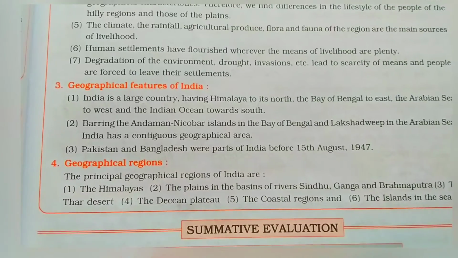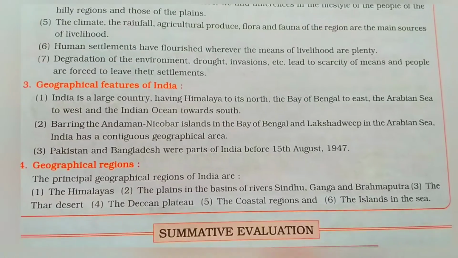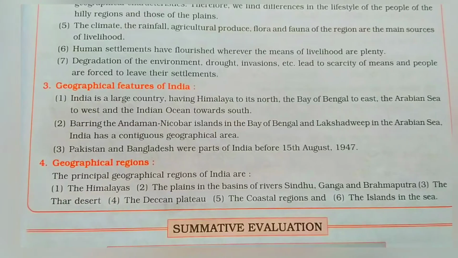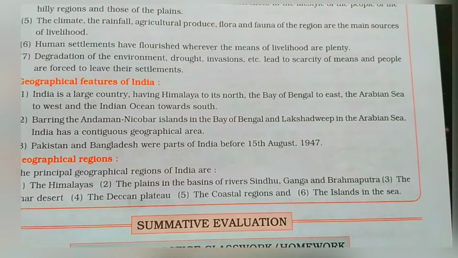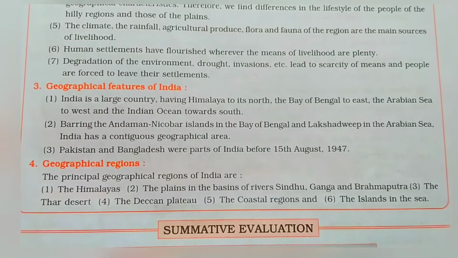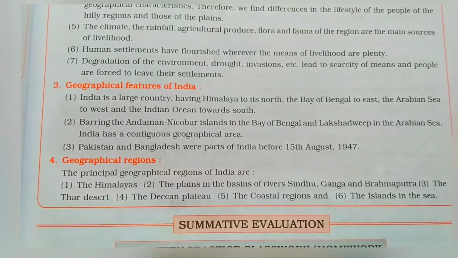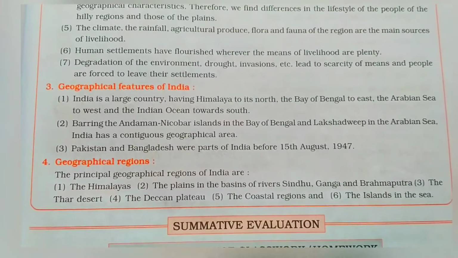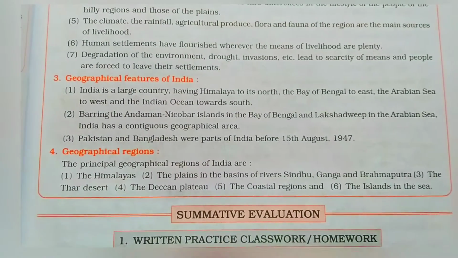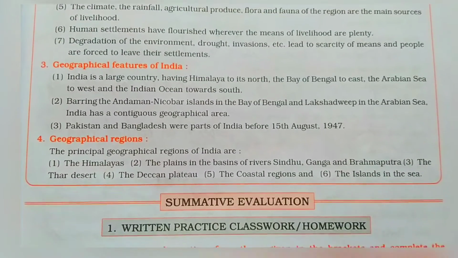Geographical features of India. India is a large country having the Himalaya to its north, the Bay of Bengal to the east, the Arabian Sea to the west, and the Indian Ocean towards the south, bearing the Andaman Nicobar Islands in the Bay of Bengal and Lakshadweep in the Arabian Sea. India has a continuous geographical area. Pakistan and Bangladesh were parts of India before 15 August 1947. Geographical regions: the principal geographical regions of India are the Himalayas, the plains in the basin of rivers Sindhu, Ganga, Brahmaputra, the Thar Desert, the Deccan Plateau, the coastal regions, and the islands in the sea.